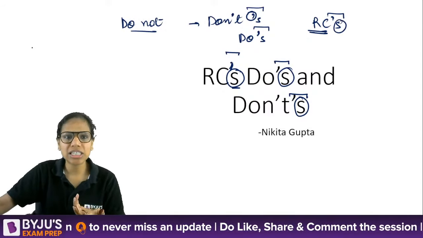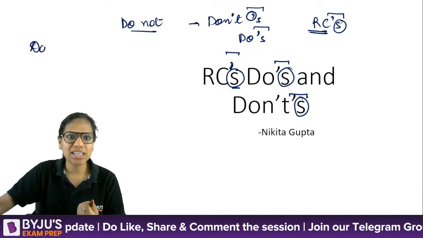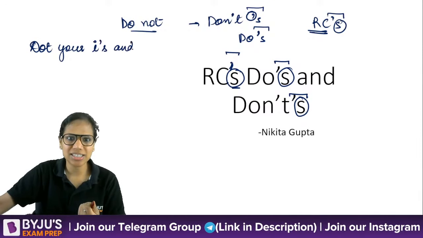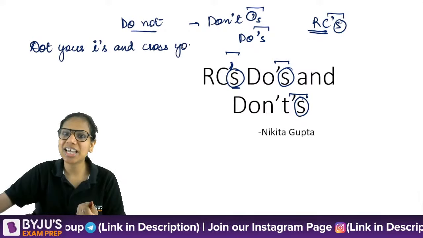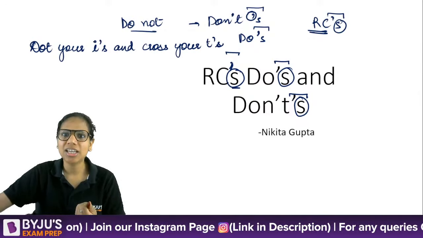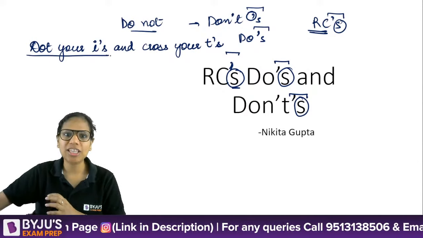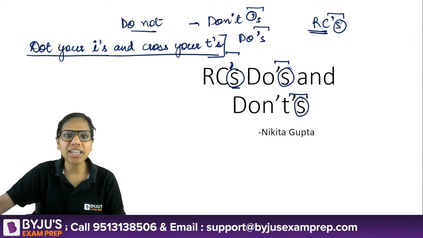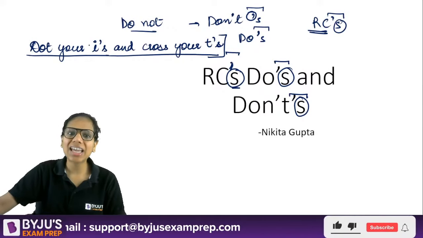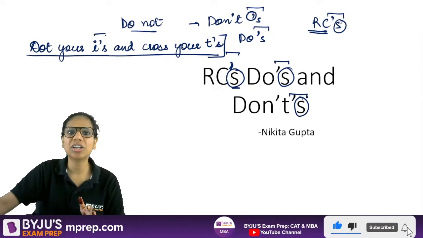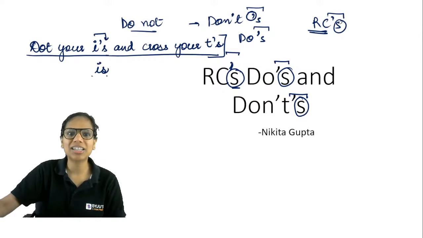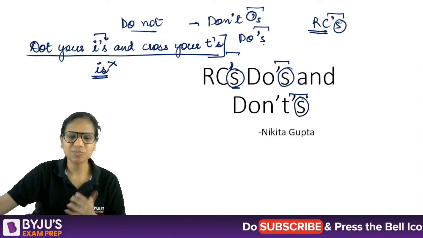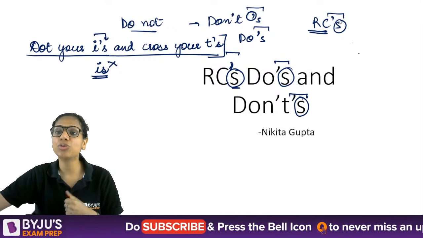So for instance, if you've heard this idiom, dot your I's and cross your T's. You should dot your I's and cross your T's. He always dots his I's and crosses his T's. That means he's very meticulous. He's very thorough in whatever he does. He always remembers to dot his I's and cross his T's. So again, I put an apostrophe S here just to show that I is the letter that is my focus, and this S is just to make a plural out of it. Because if I don't do it, somebody might read it as is, which would be wrong. So that's why they are added for added clarity. Hope this makes sense to you. You can even do this when you talk about grades.